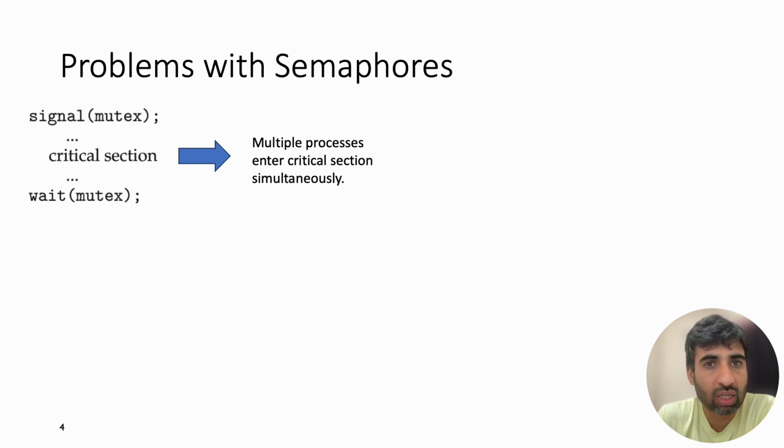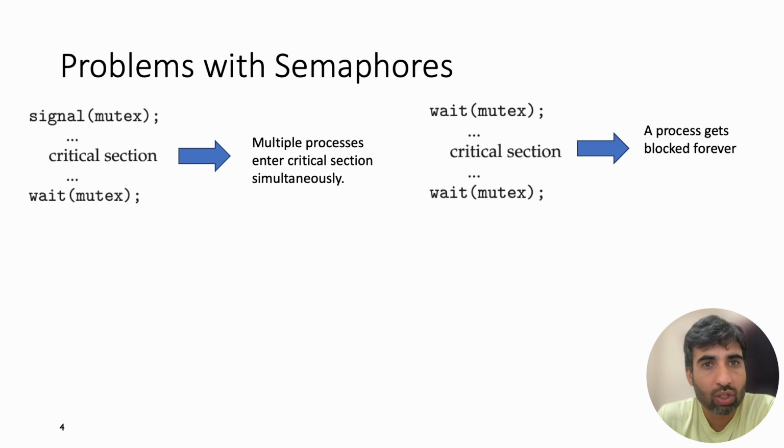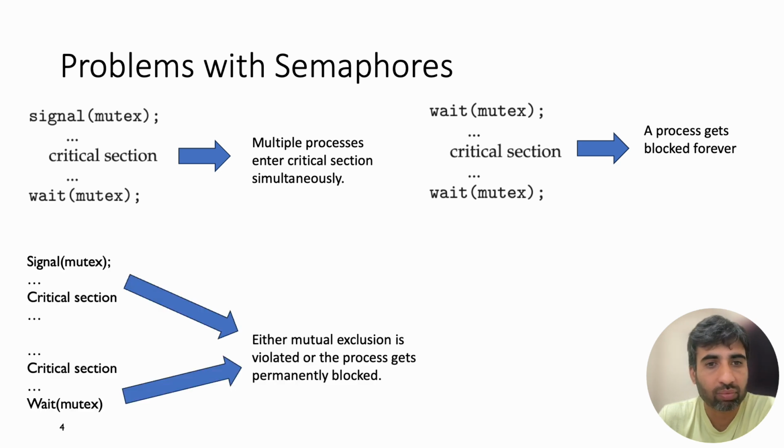The second mistake is even more subtle. Suppose a programmer forgets to call signal after leaving the critical section. In that case, every other process waiting for that semaphore remains blocked forever. This is called permanent blocking, and in practice, it often appears as a deadlock or an application that simply stops making progress. Notice that these errors are usually not caused by the operating system, they are programming mistakes.